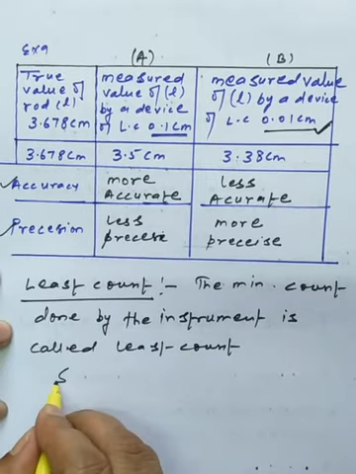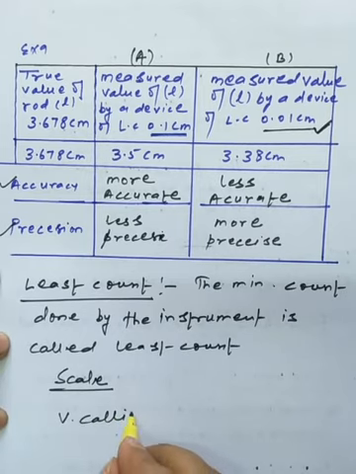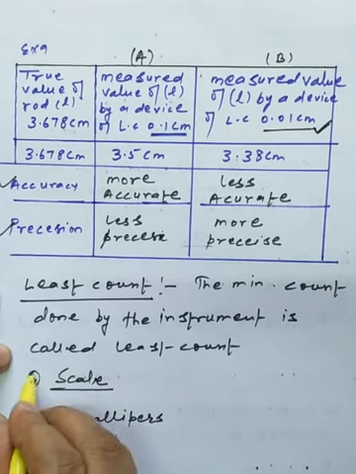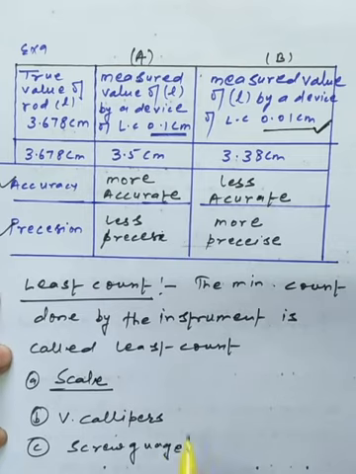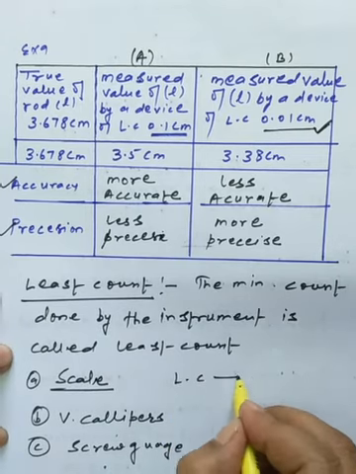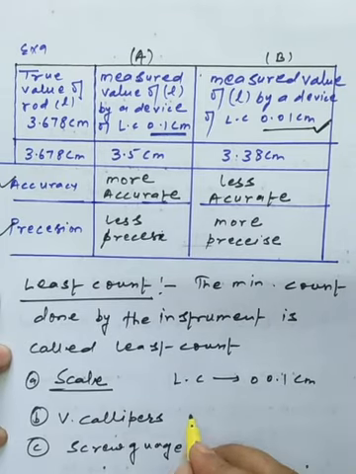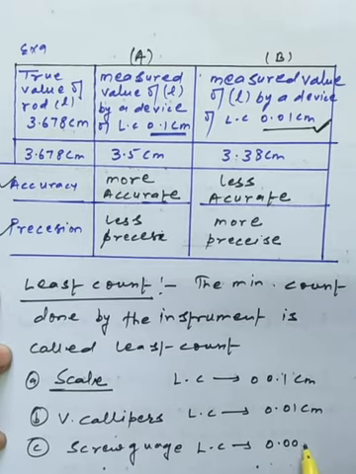Suppose we have instruments, I am taking a general example: a scale, a vernier calipers, and a screw gauge. The scale has a least count of 0.1 centimeter, the vernier calipers 0.01 centimeter, and the screw gauge 0.001 centimeter.